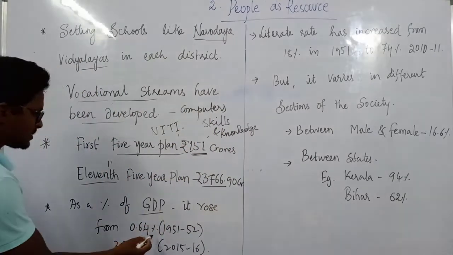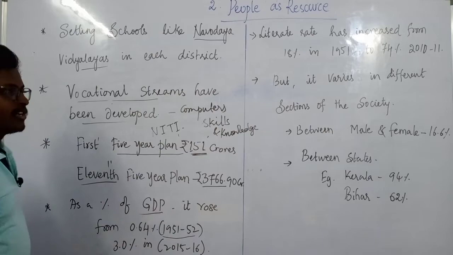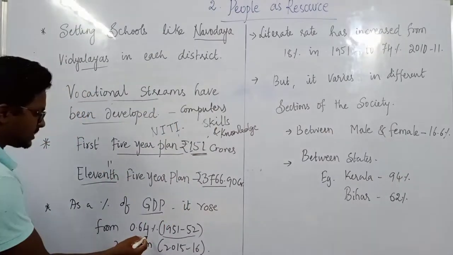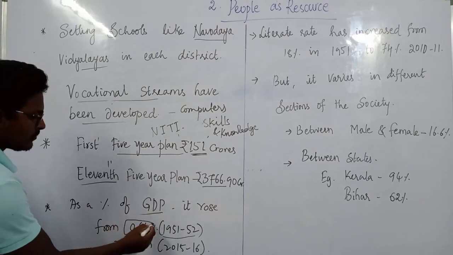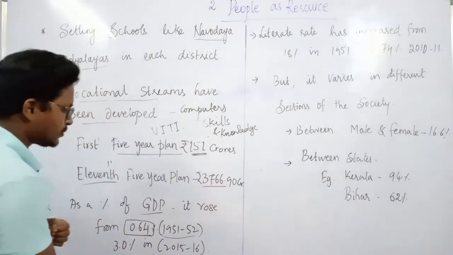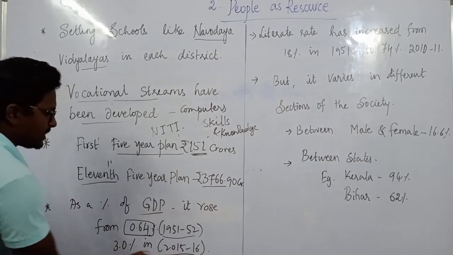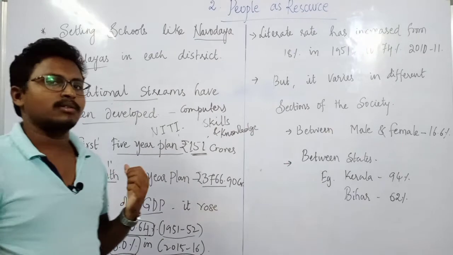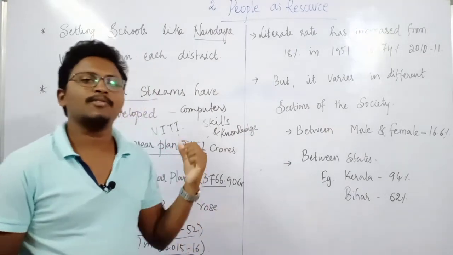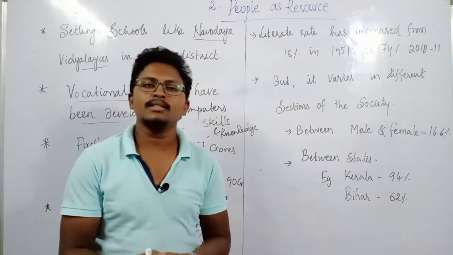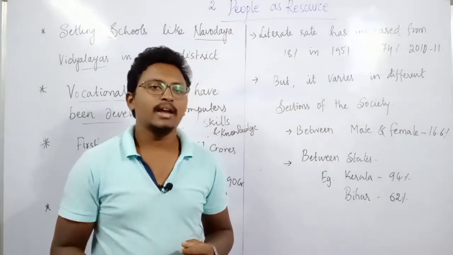During 1951-52, that means during the first 5-year plan time, the GDP share in education was only 0.64%. And today, that means 2015-16, the government was spending something around 3% of GDP. That means you can see a lot of improvement in spending on education.